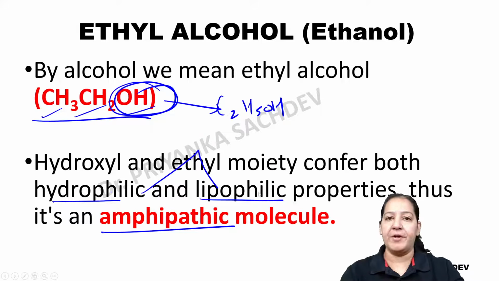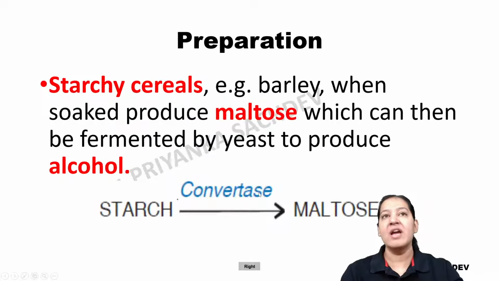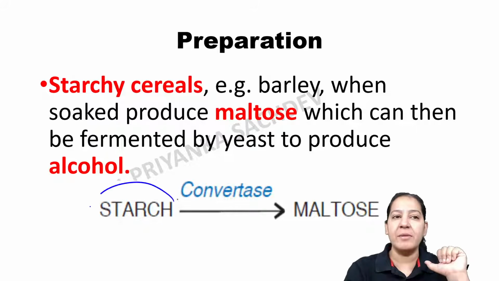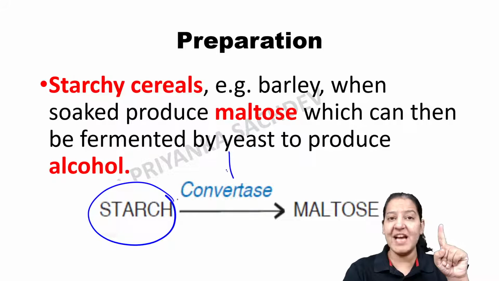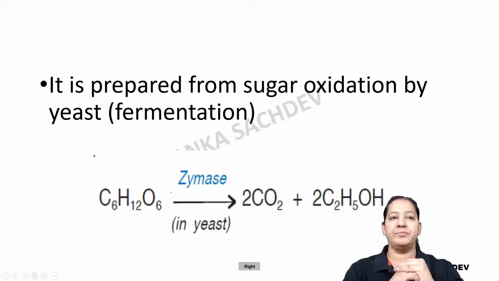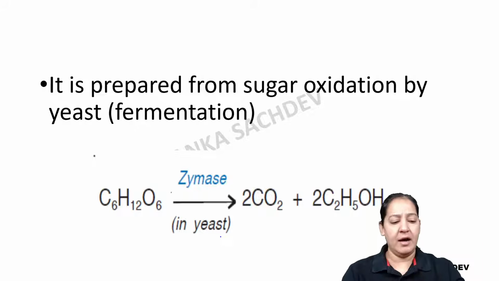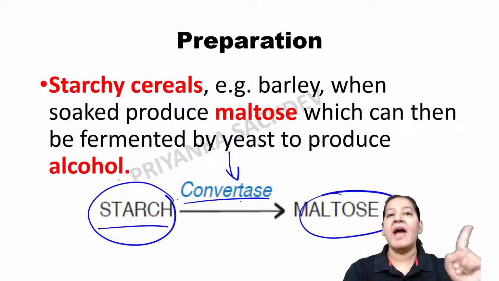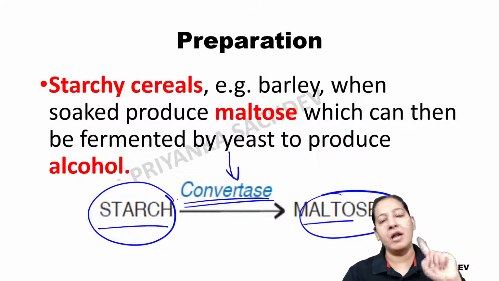How does it get prepared? Do you know how alcohol is prepared in an alcohol factory, in an alcohol industry? How is ethanol prepared? Ethanol is basically prepared from starch. An enzyme known as convertase acts on the starch, and it gets converted into maltose, right? Okay, let me show you. So you can see, first we take starch, convertase acts on it, and maltose is formed.